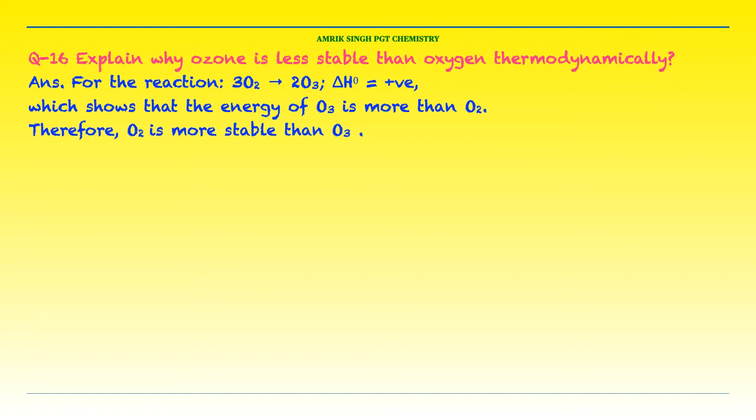For the reaction in which oxygen is converting into ozone, 3O2 changing into 2O3, delta H is positive, which shows that the energy of O3 is more than O2. Therefore, O2 is more stable than O3.